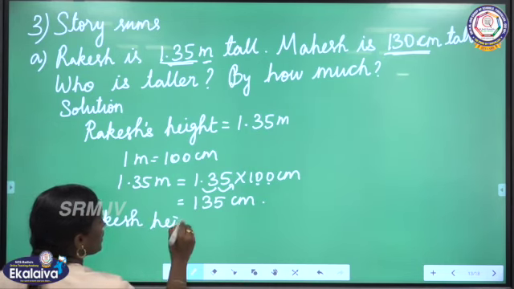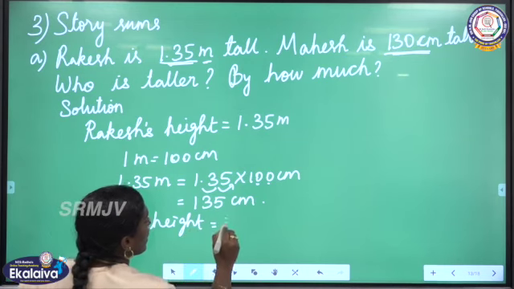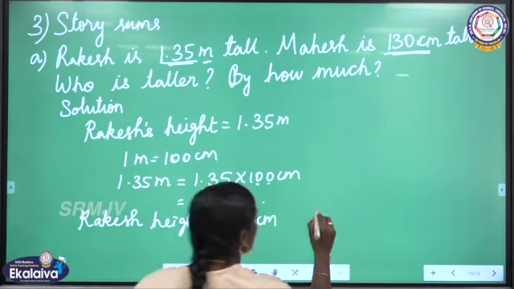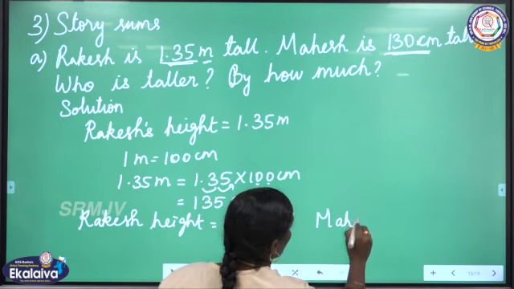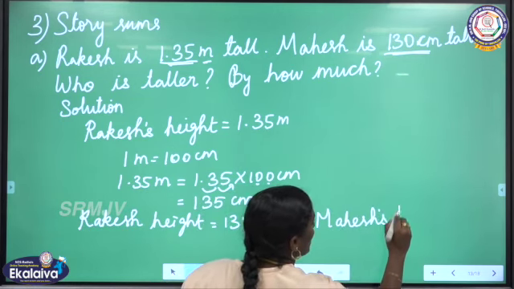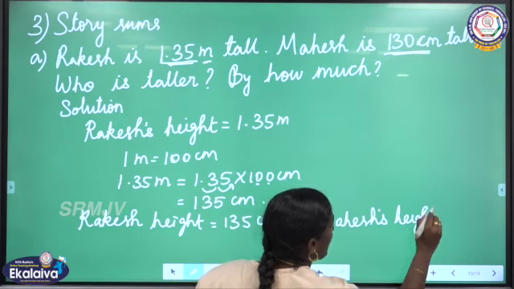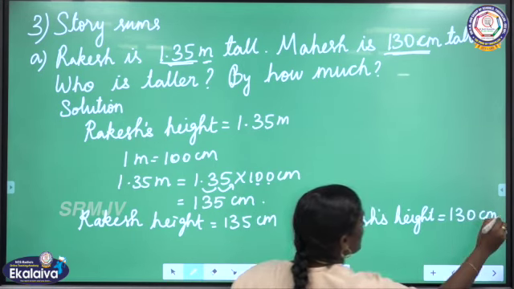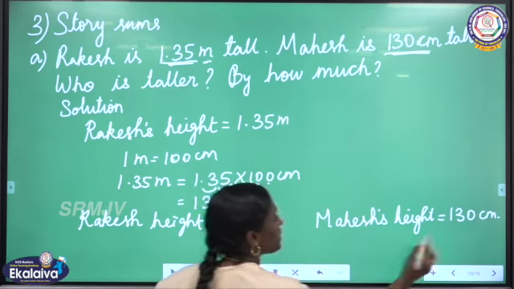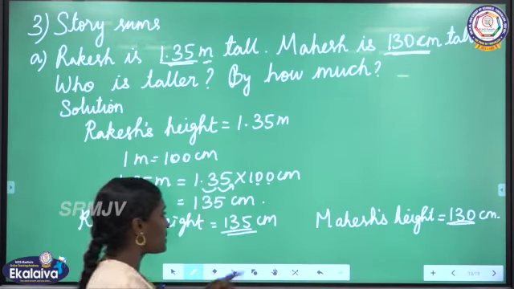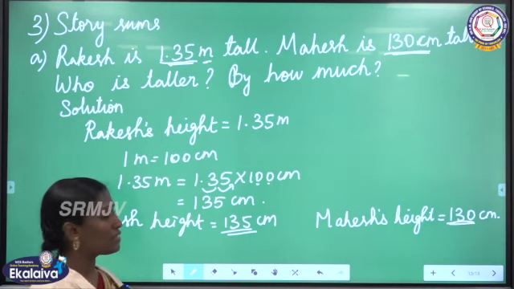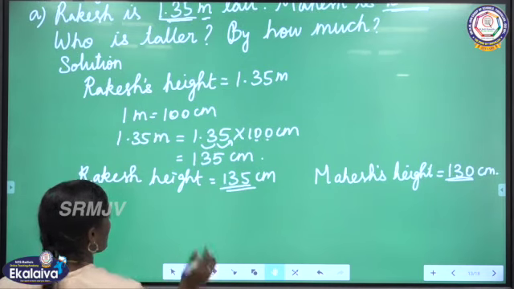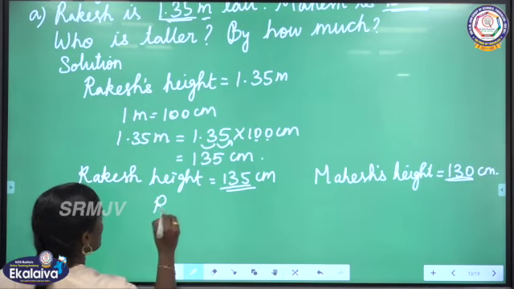Rakesh height is equal to 135 centimeter. Then Mahesh height is equal to 130 centimeter. Here 135 centimeter, 130 centimeter. Which is greater? 135 is greater. So Rakesh is taller, isn't it? So Rakesh is taller